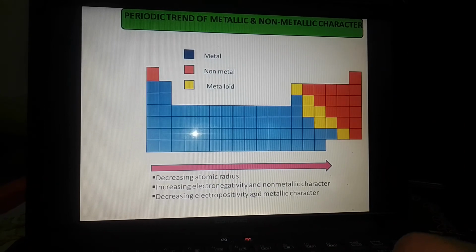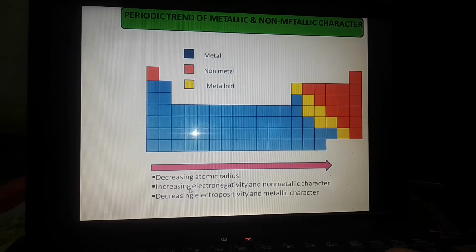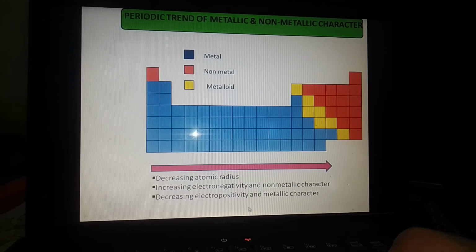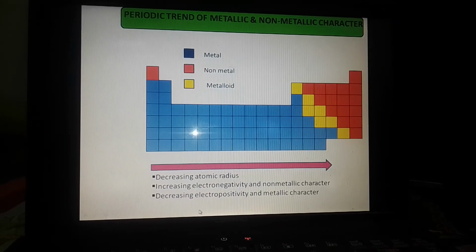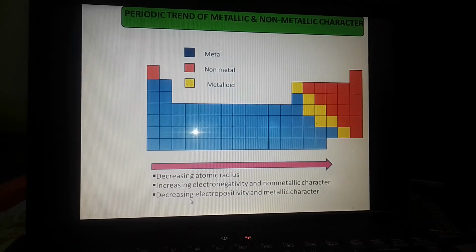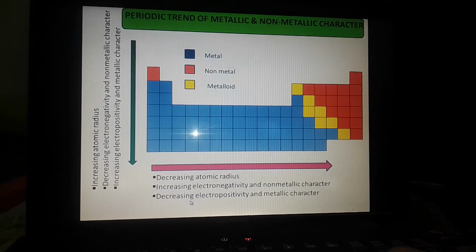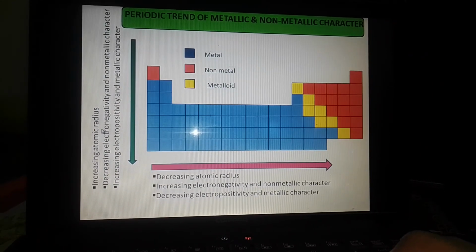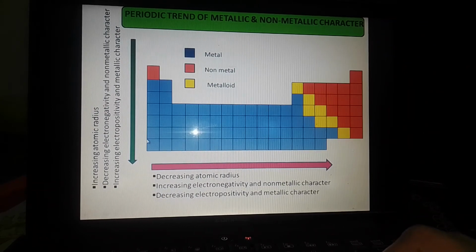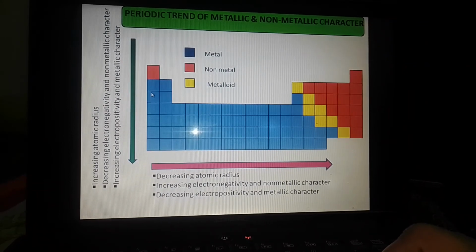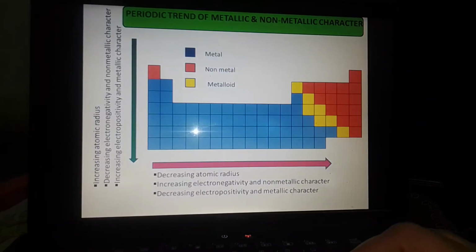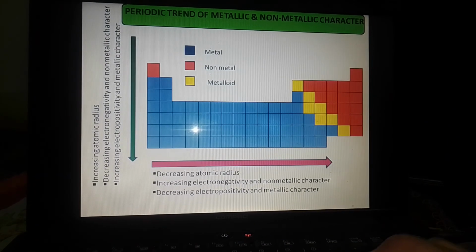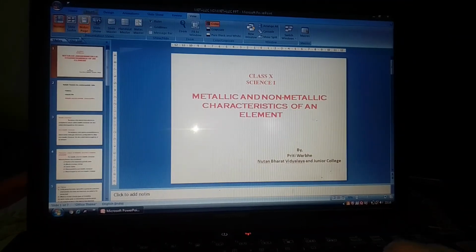Electronegativity and non-metallic character increase, and electropositivity and metallic character decrease. In a group, atomic radius increases, because in every group one new shell is added, thus the atomic radius increases.